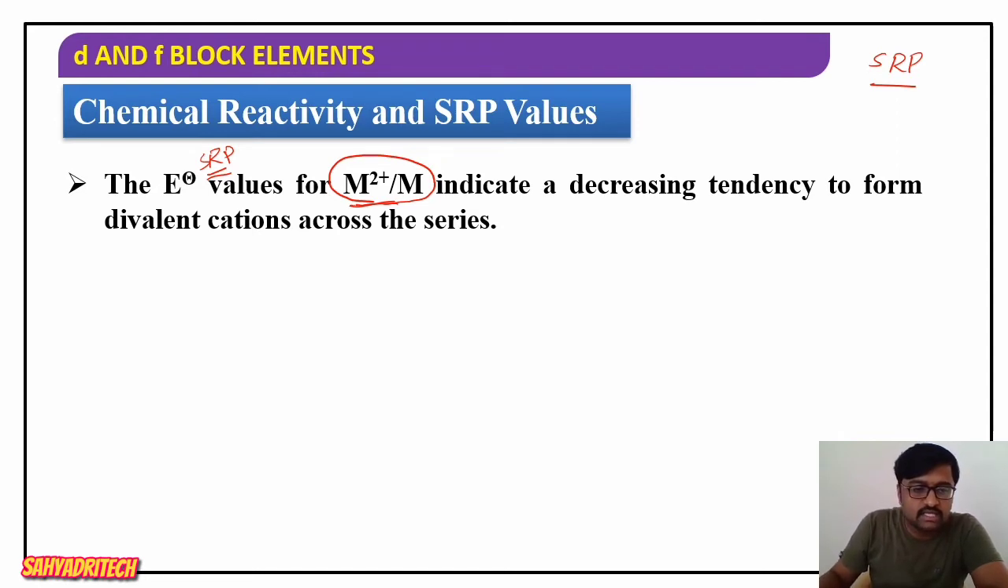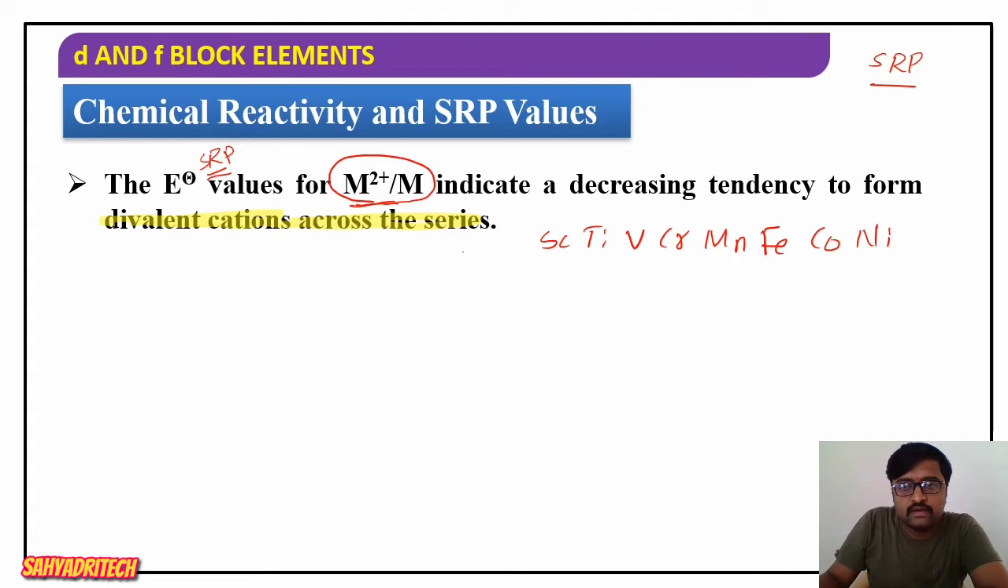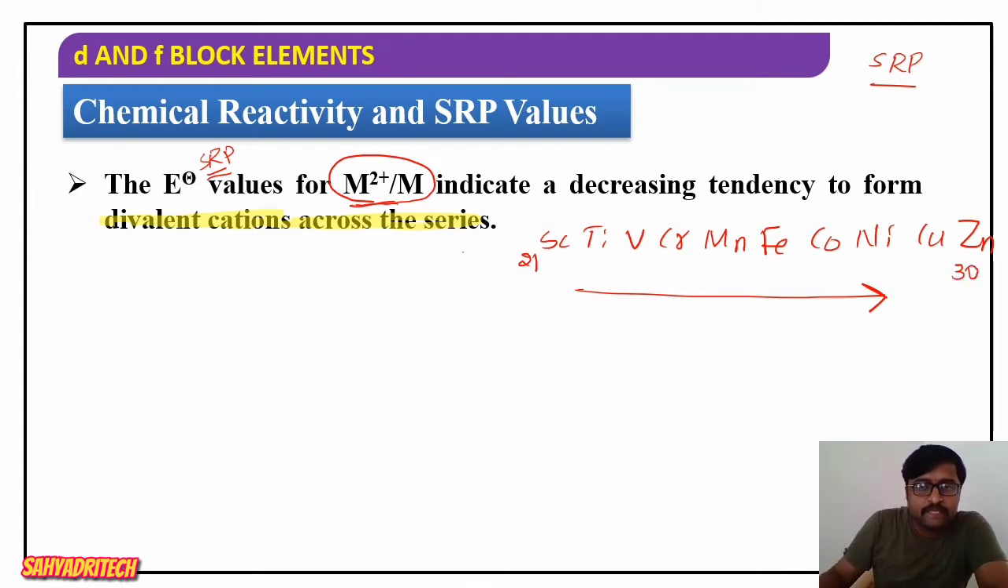So if you consider the 3d series, what is the tendency? There is a decreasing tendency to form divalent cations across a series. If I consider the 3d series, what are the elements? Scandium, titanium, vanadium, chromium, manganese, iron, cobalt, nickel, copper, and zinc. So across the series from scandium, atomic number 21, to zinc, atomic number 30, what happens? The tendency of forming divalent cation decreases.